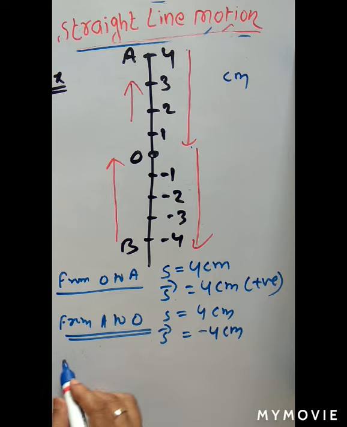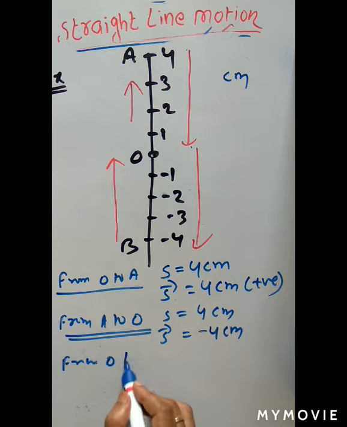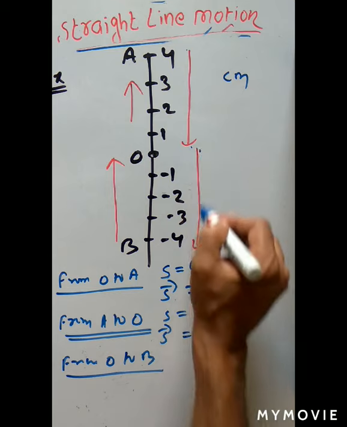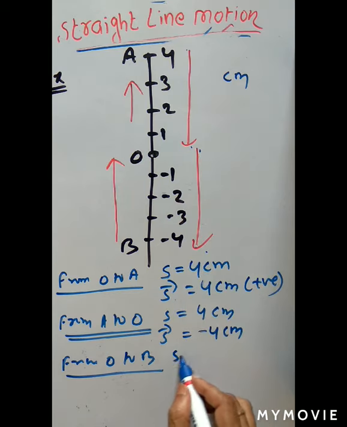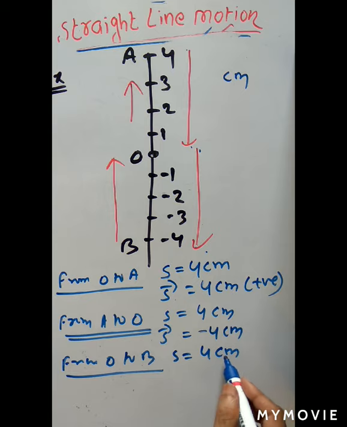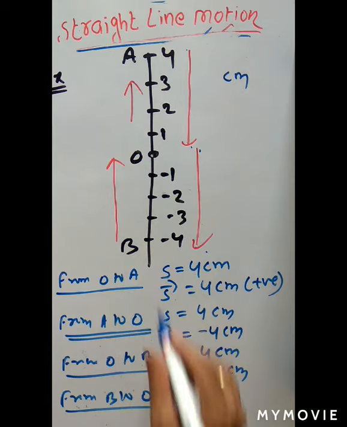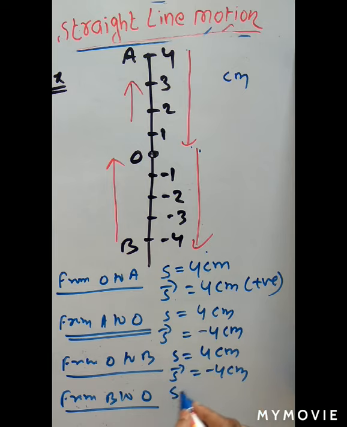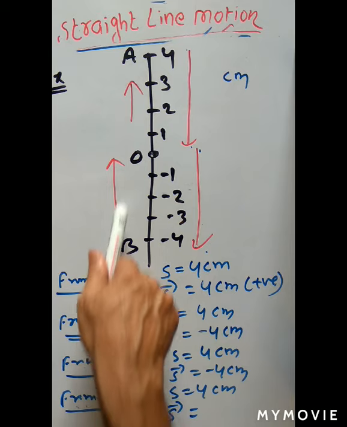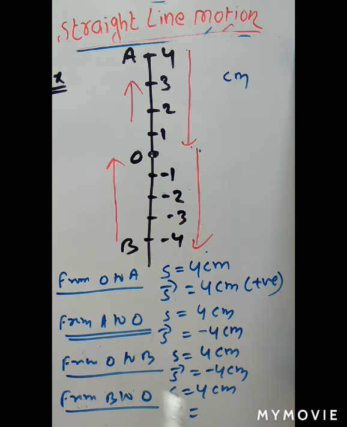Similarly, from O to B, what is the distance? Distance is equal to 4 centimeter. Distance is always positive. But what is displacement? It is minus 4 centimeter, downward direction. Okay, next, from B to O. What is the distance covered? The actual path is 4 centimeter, always positive. And what is the displacement? Here it is moving from B to O in the upward direction. Upward we have taken as positive. So here also 4 centimeter.